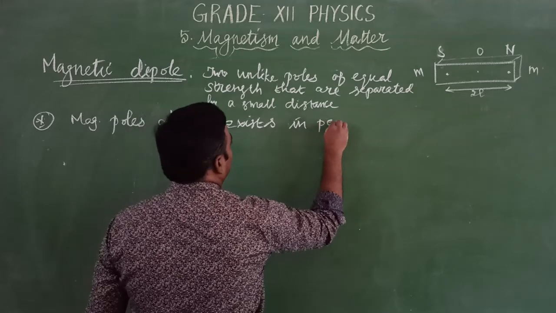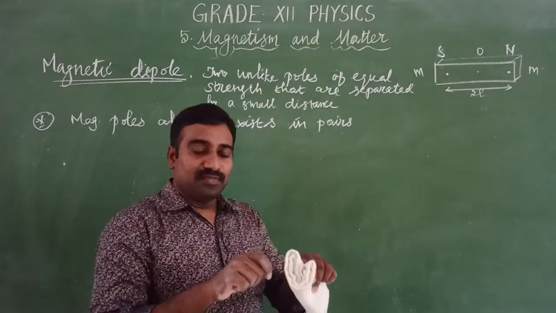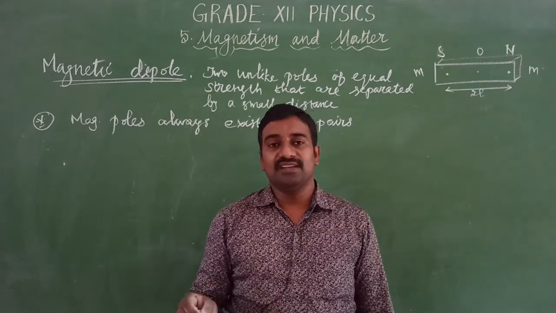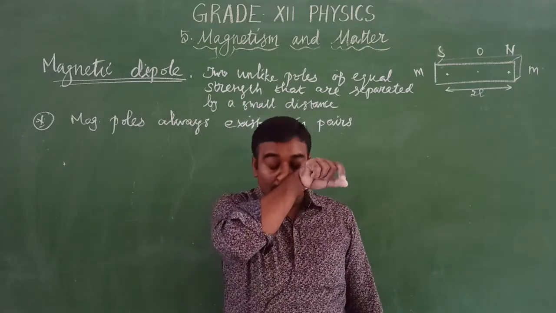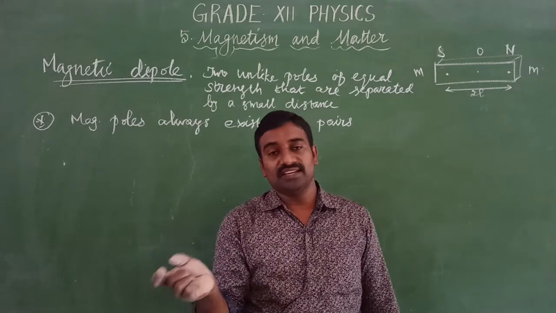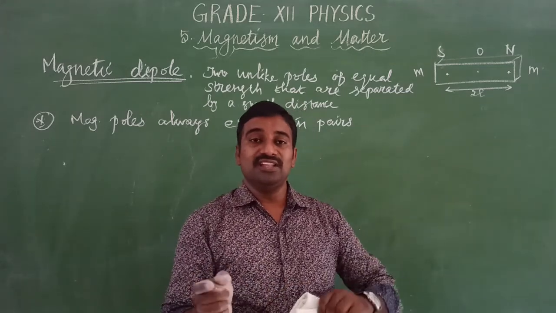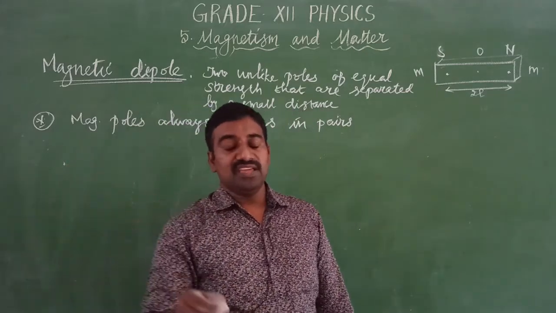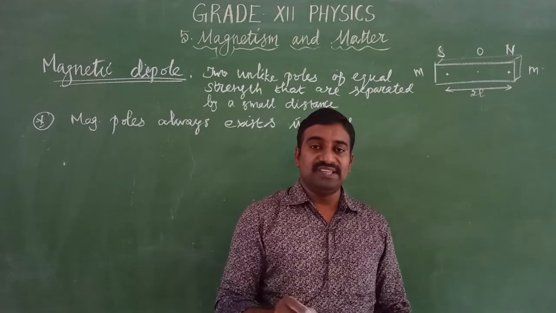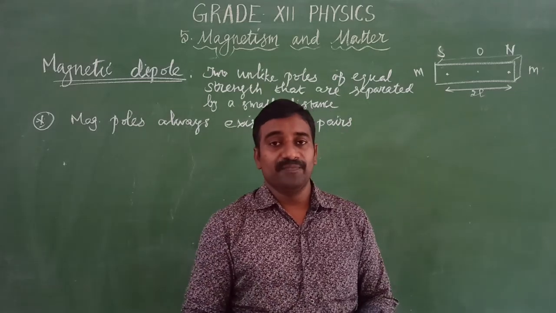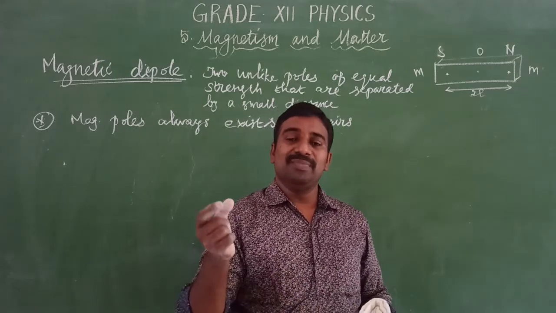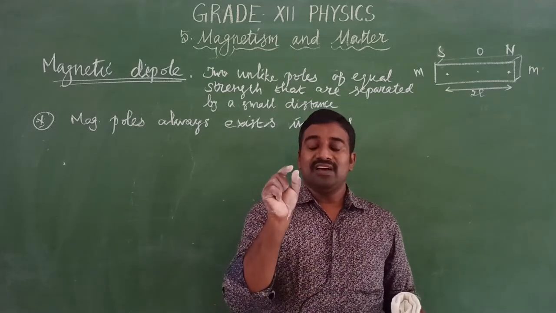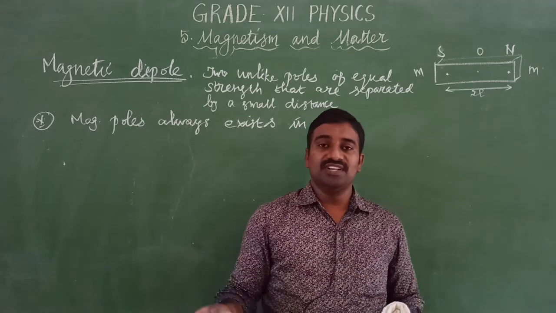What is the meaning of this? If you have a bar magnet, you keep breaking it into smaller and smaller pieces. Each smaller piece of the original magnet has two poles. One is the north, another one is south. So we cannot isolate the north pole separately or the south pole separately. However you break the magnet into smaller and smaller pieces, each piece behaves like a magnet. Only the magnetic field strength is reduced, but it has two polarities. One is the north pole, another one is south pole.